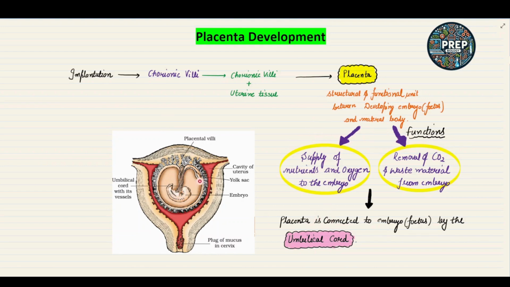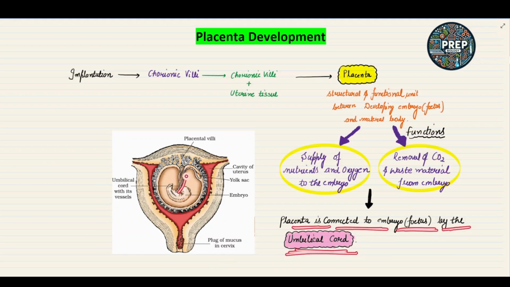If you see this tube-like or cord-like structure that joins the embryo and the maternal body, that structure is called the umbilical cord. So the placenta is connected to the embryo or the fetus by the umbilical cord.